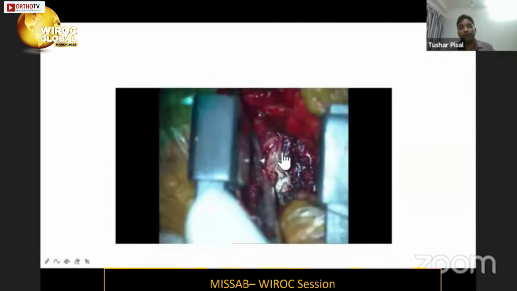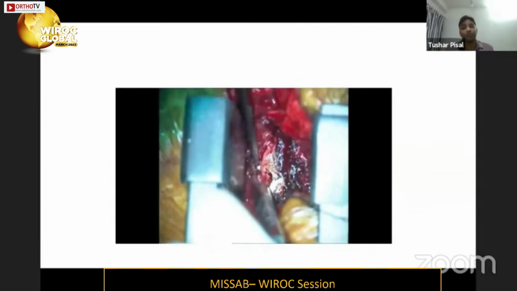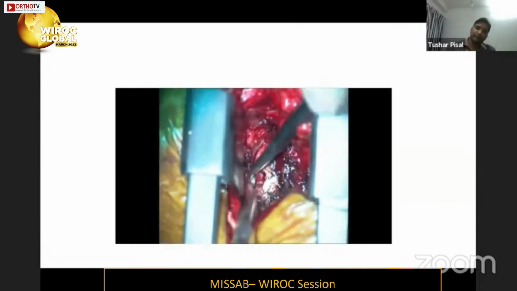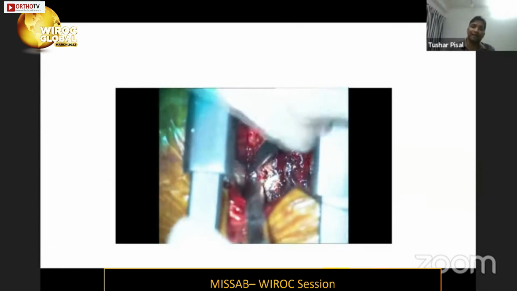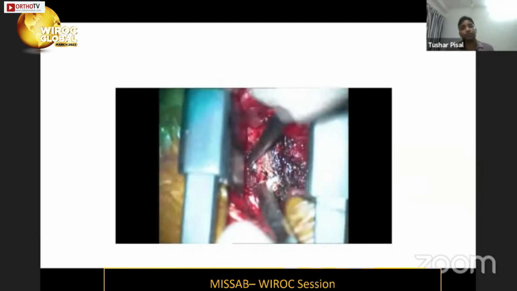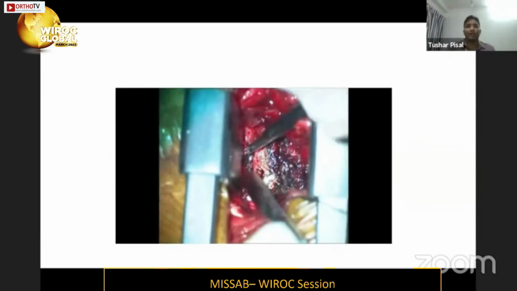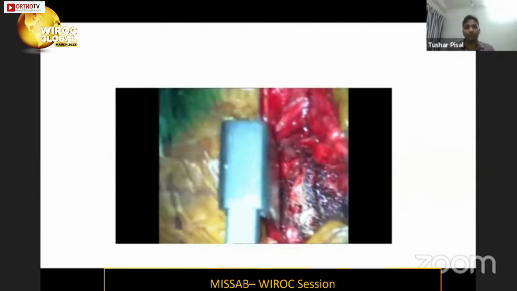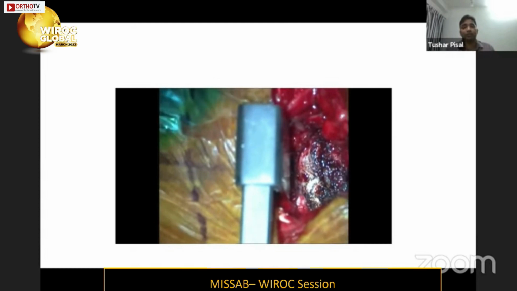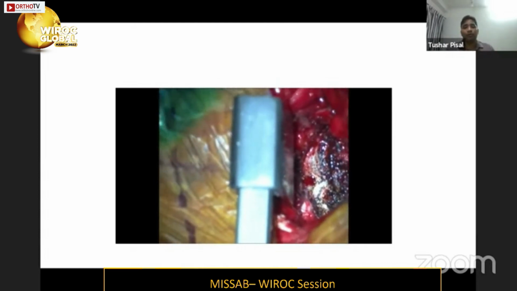So with the help of curette, we have released the soft tissue and fibrosis from the undersurface of the inferior facet, by identifying the laminectomy defect. Then in this case we use an osteotome. We don't use the osteotome like in the first surgery. We use an osteotome between the superior facet and inferior facet in order to get some amount of bone for the fusion, which we can use for the fusion.